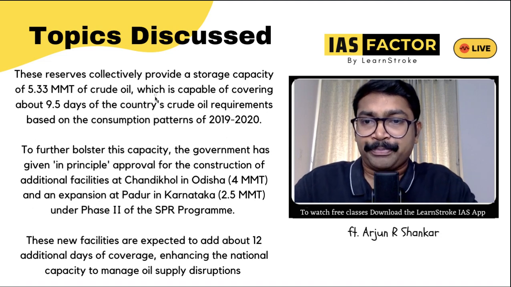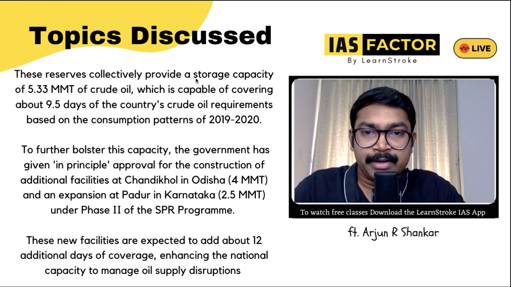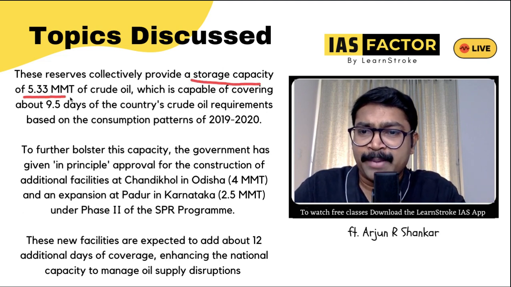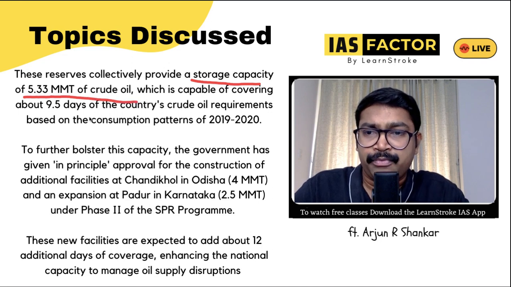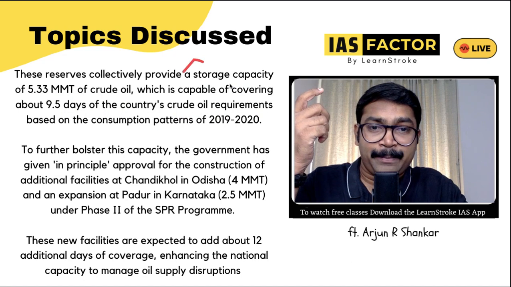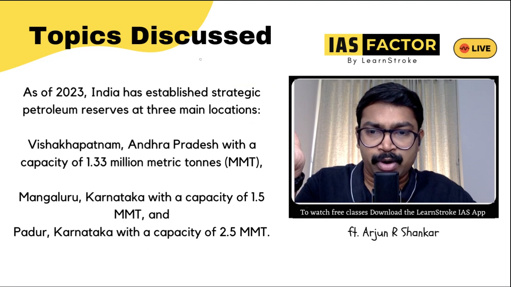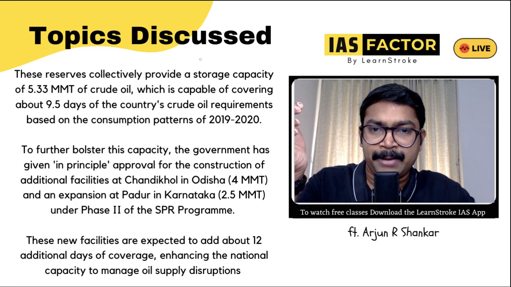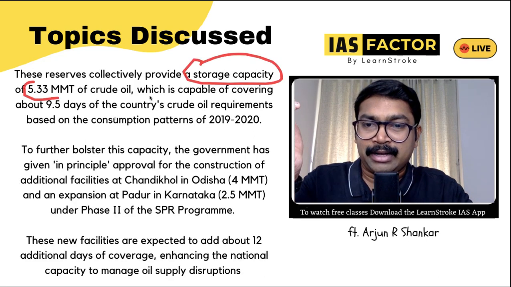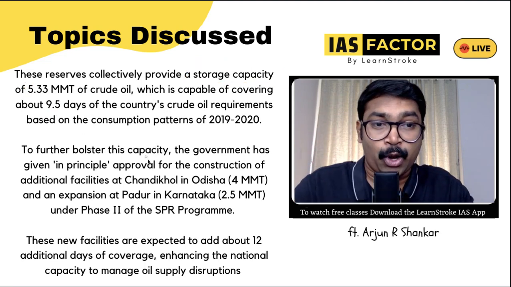So these reserves collectively provide, what do you think they do? They collectively provide storage capacity of almost 5.3 million tons of crude oil, which is capable of covering about 9.5 days of the country's crude oil requirement based on consumption pattern. So just imagine the ISPRLs together provide storage capacity. You can actually add this up. Visakhapatnam is 1.33, Mangaluru is 1.5, and Padur in Karnataka 2.5. So almost 5.33 million metric tons of crude oil we can store, which is sufficient for 9.5 days of the country's crude oil requirement.